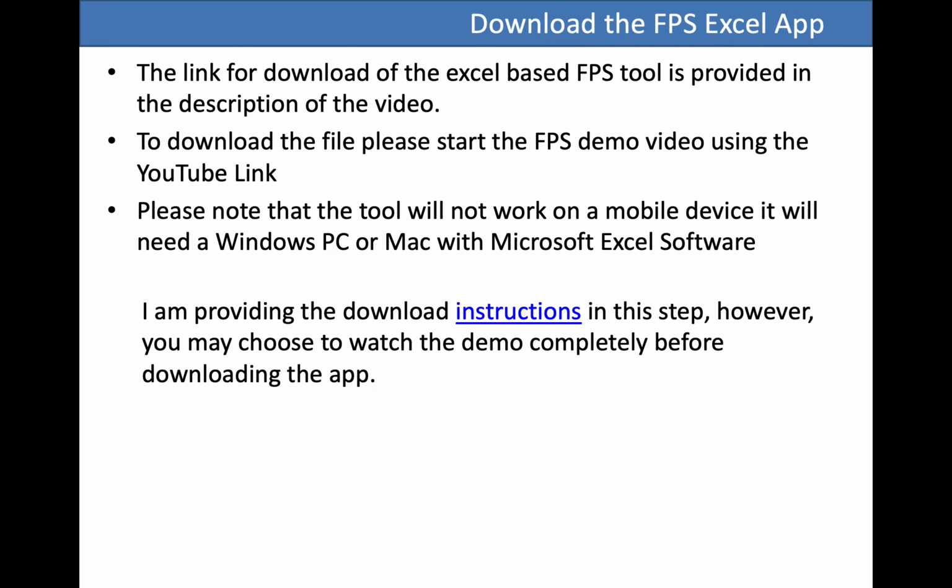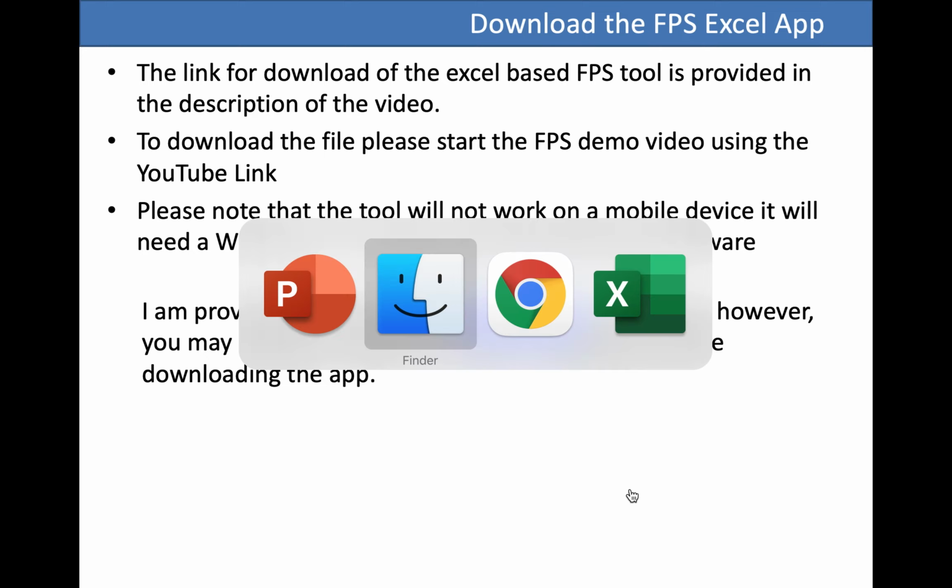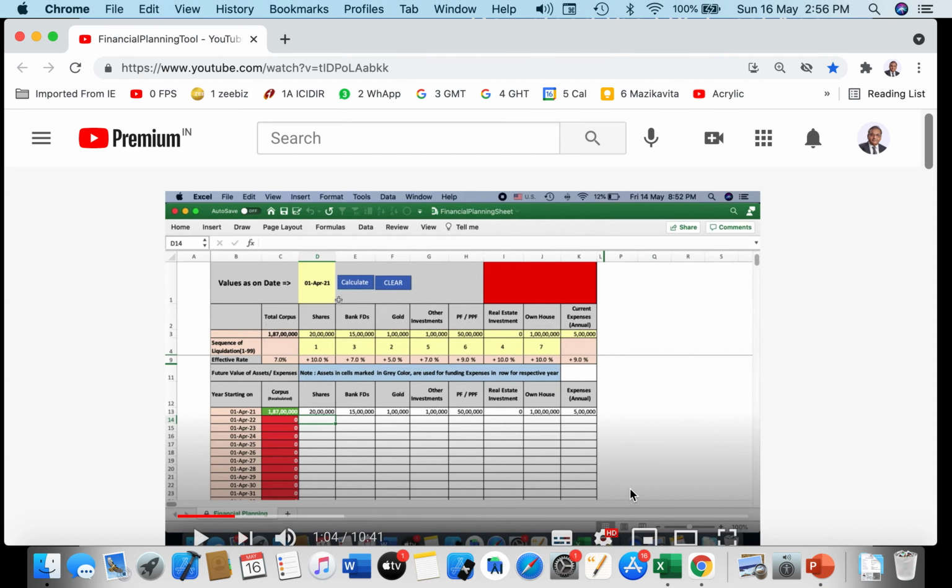The download of the app, I leave it to the users to decide whether they want to download it now or they want to continue running this presentation and then go to download. But in case you want to download the app now and start it while running the presentation, we will take you to the link which allows you to download.